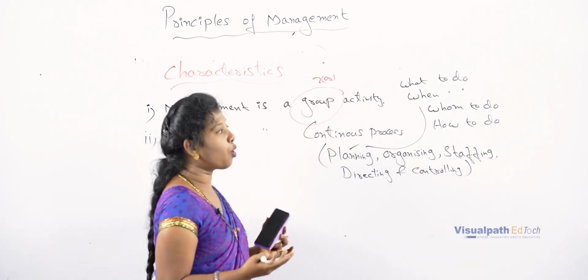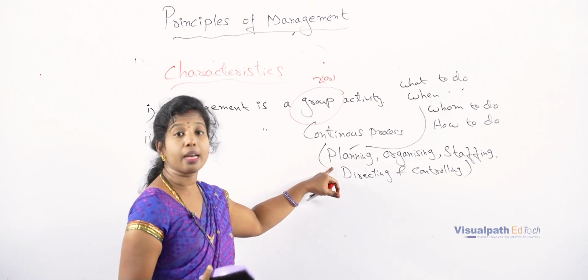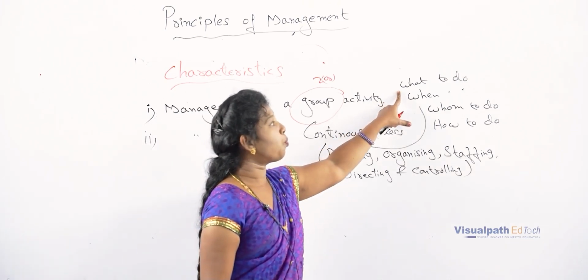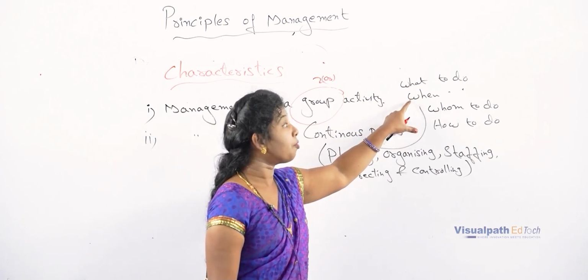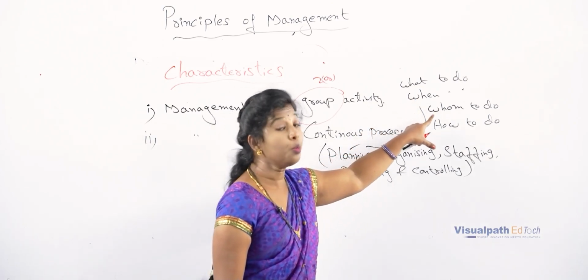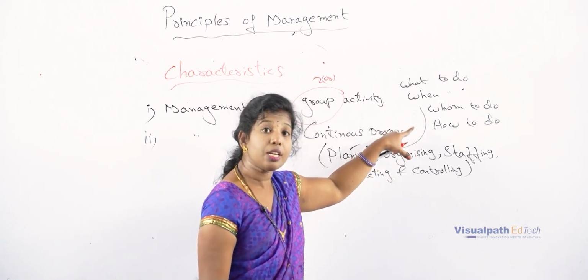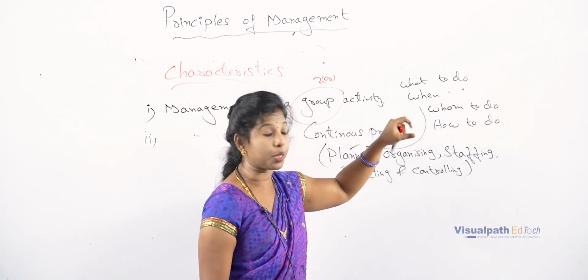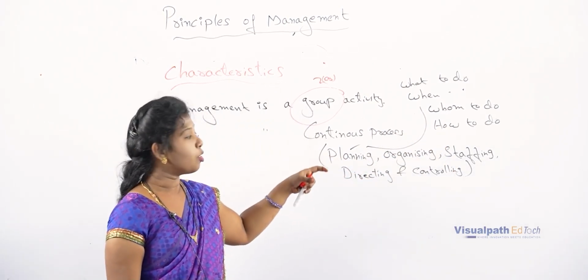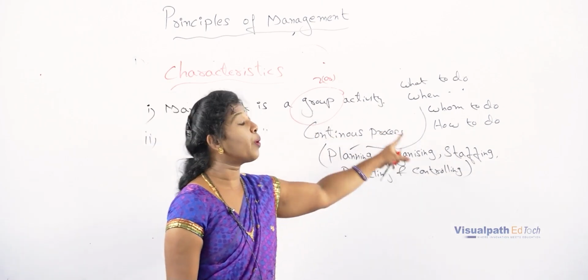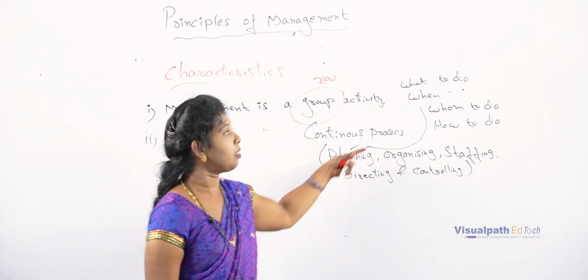So what to do, when to do, whom to do and how to do. For what? For organizing a freshers party. How the party should be, and when, means we are fixing some date, and whom to do, so who has to take the responsibility, and what the finance is, and each and everything to be taken in this perspective, and how to plan this. So these all come under planning. Without planning, we cannot go into the second step. So compulsorily we should answer each and every question in this planning.